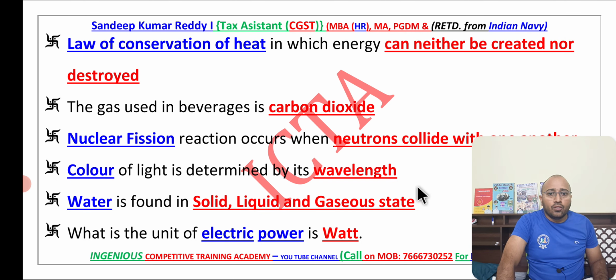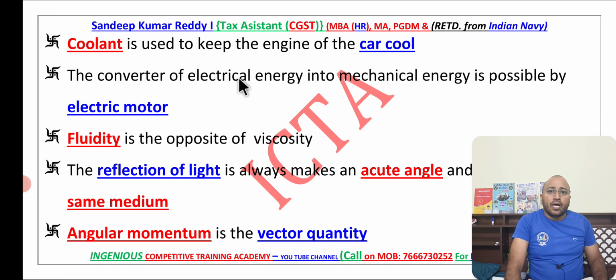Now we have something called water. So we know that water exists in a solid state, ice, a liquid state, water, and a gaseous state, vapor. And we have the unit of electric power. Electric power is measured in the watt. And we have something called coolant oil, which is put inside the engine, and it acts as a moderator in the engine for the moving parts.